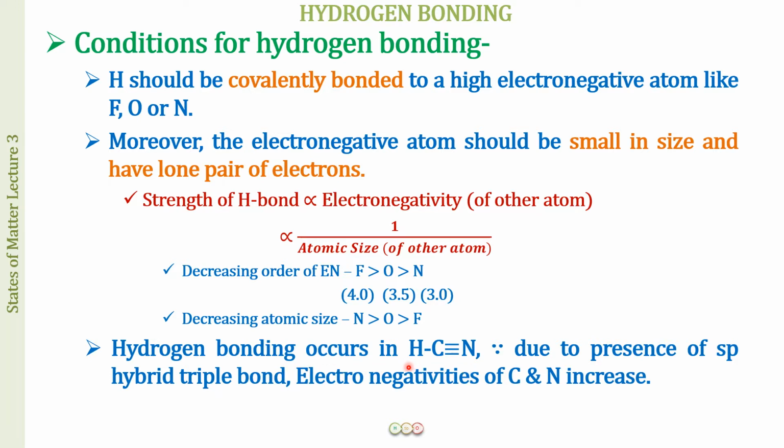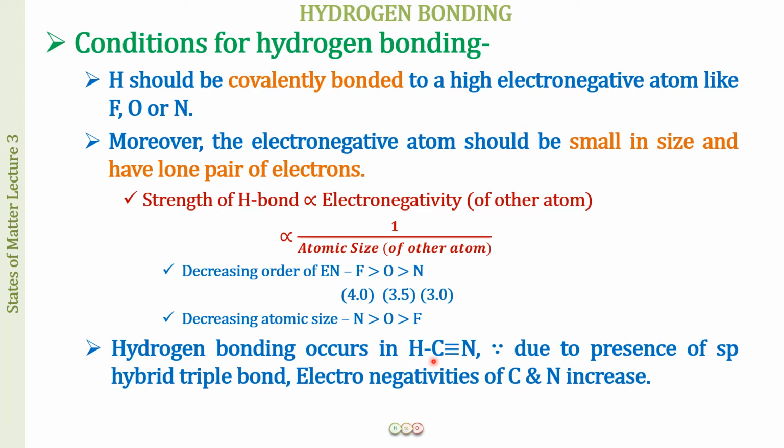Now, here what you are seeing is hydrogen covalently bonded to carbon. And generally, whenever a hydrogen is covalently bonded to carbon, these have almost similar electronegativity values. There is no polarity in this molecule. There is going to be no charge separation over here. There is going to be an equal distribution of the electron cloud, and the shared pair of electrons is going to be equally shared between carbon and hydrogen.